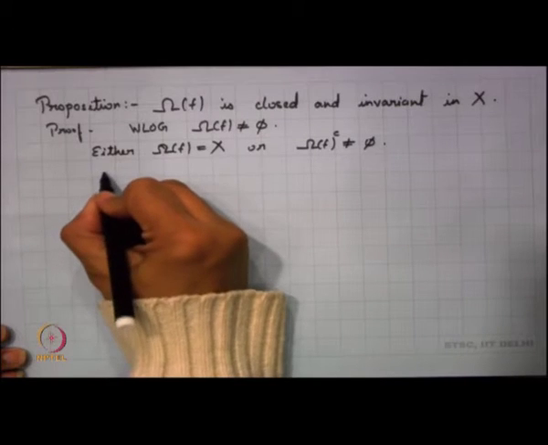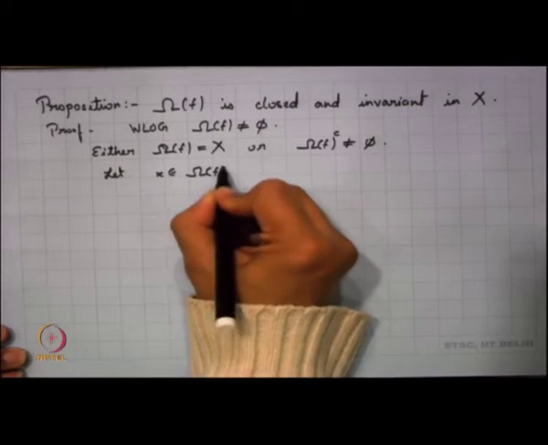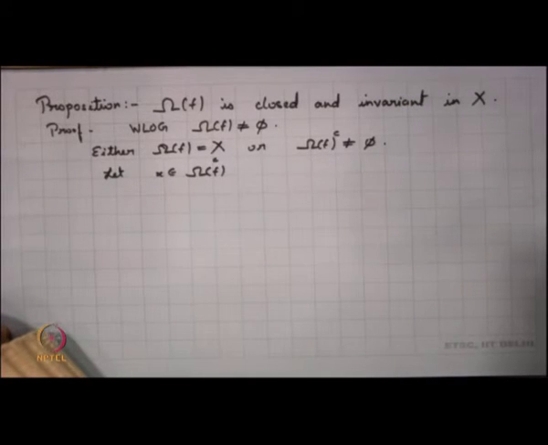So, let x belong to the complement of omega f, that means x is a wandering point.